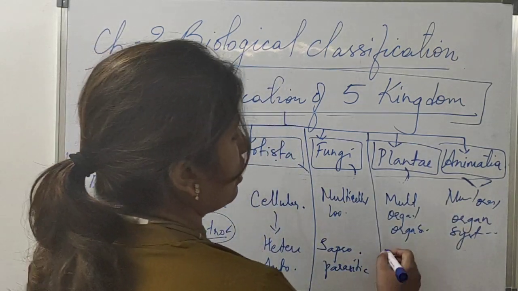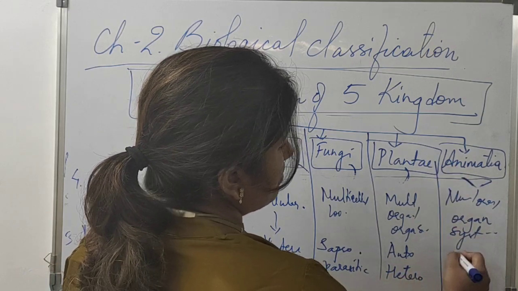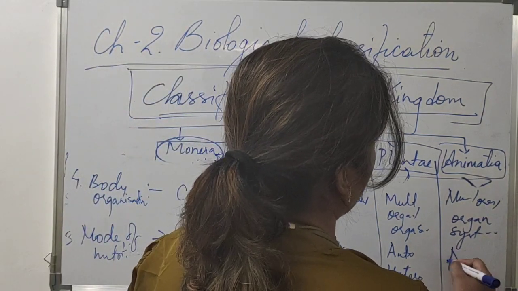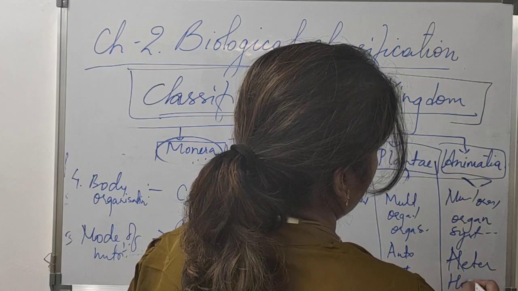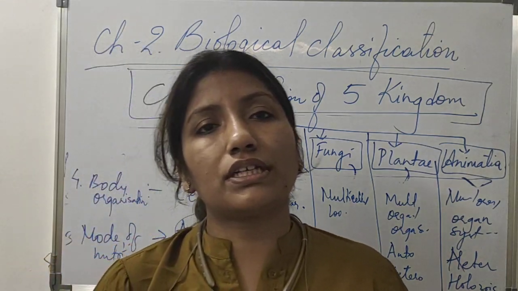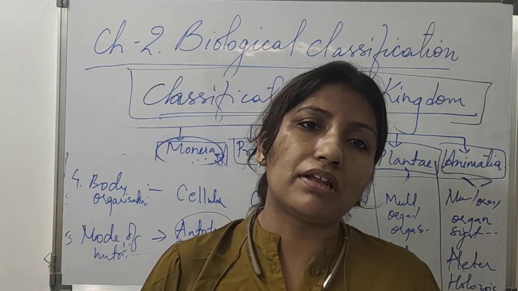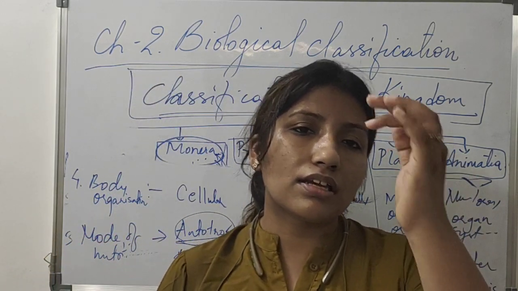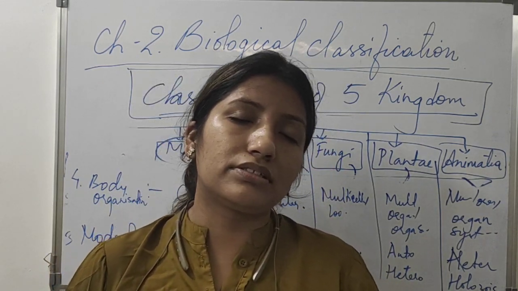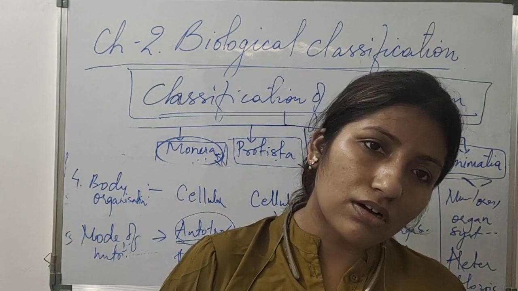And plantae are autotrophic. Some plants are autotrophic, some plants are heterotrophic also. And animalia is completely heterotrophic, they are not autotrophic. So heterotrophic and holozoic, holozoic and saprophytic. Saprophytic means depending upon dead plants and dead animals for surviving in the animal kingdom. Some animals like vultures are scavengers, and hyenas eat dead animals, and some completely depend upon either dead organisms or living organisms.